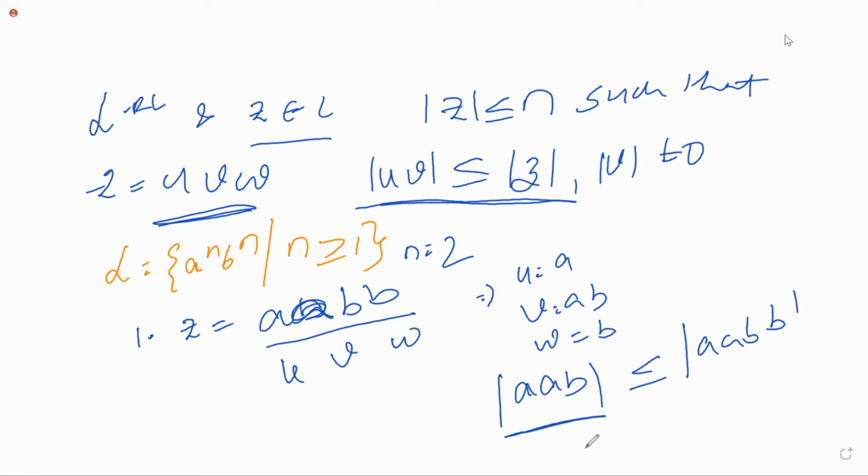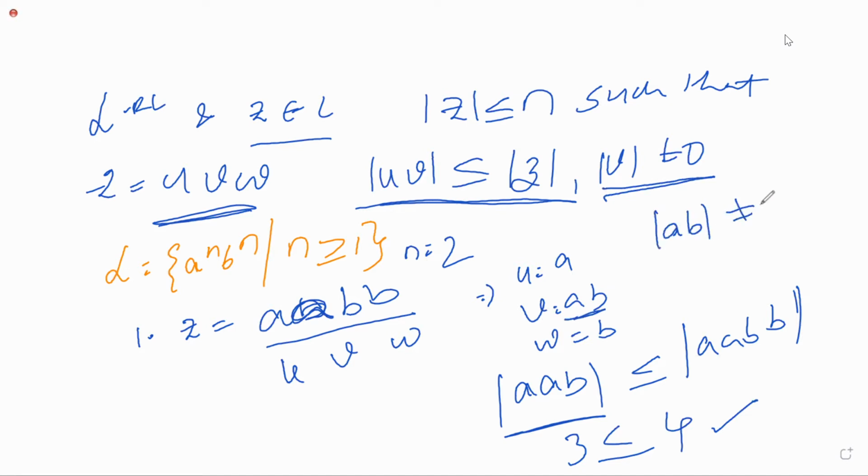What is the length of this string? 4. Is it true or false? True, ma'am. Next condition is V not equal to 0. What is your V? V is AB.